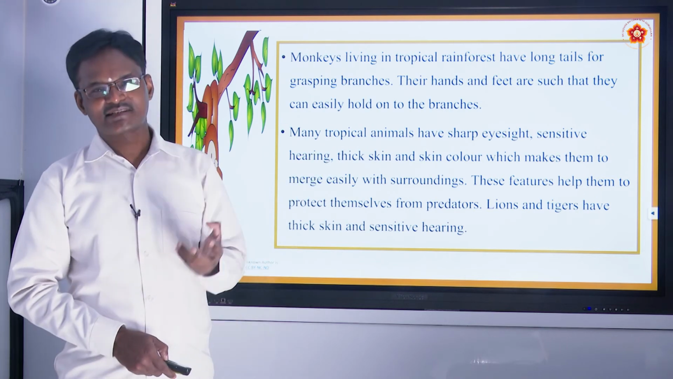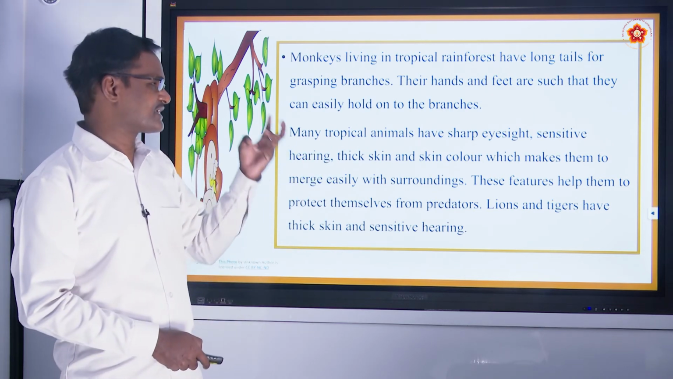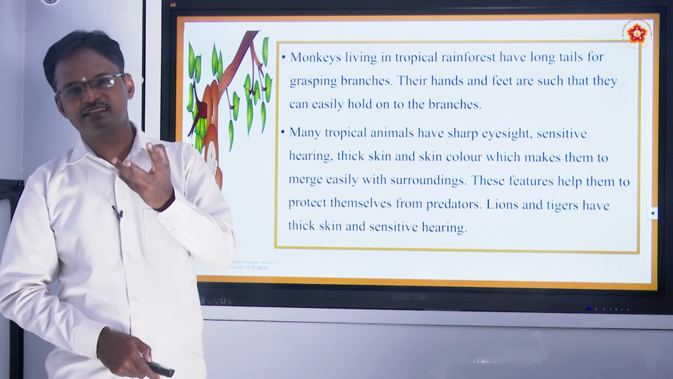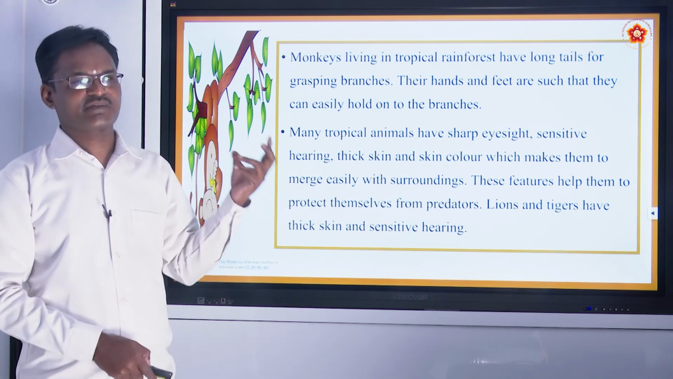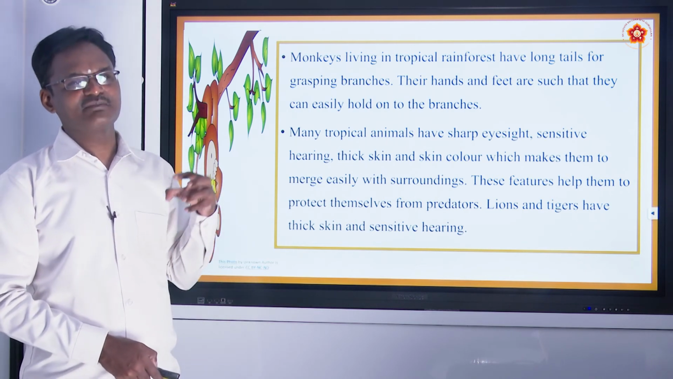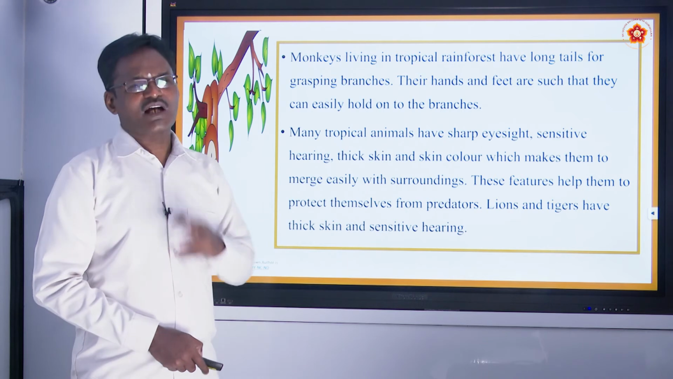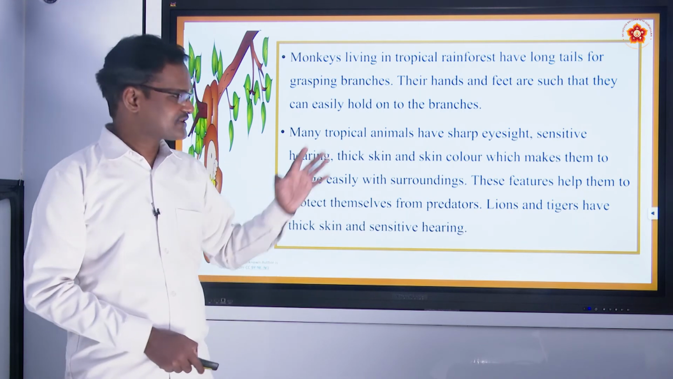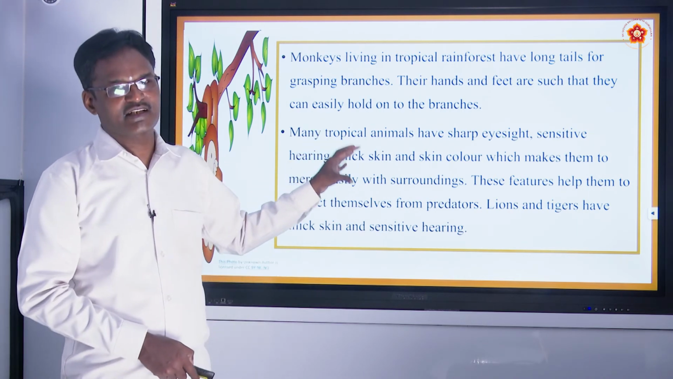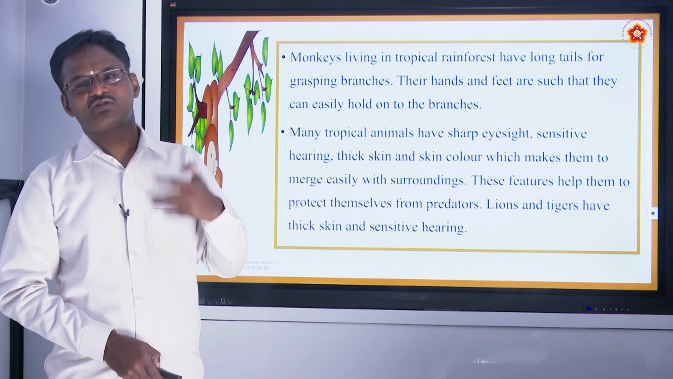They will also have a thick skin, and with that skin they will merge very easily into the surroundings, like we have seen in the case of the polar bear and penguin. They will easily merge with the surroundings. So what will happen with this? With these features, whether you take the monkey or the red-eyed frog, they can easily survive from predators.